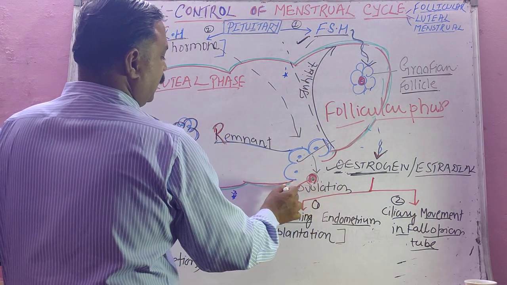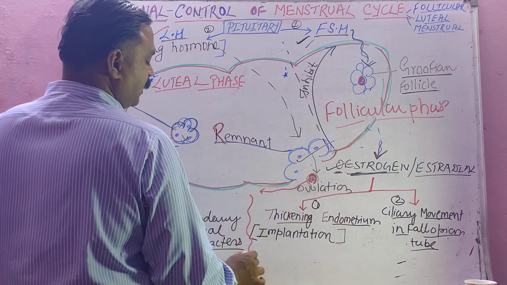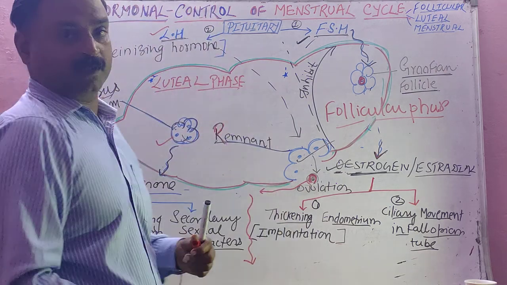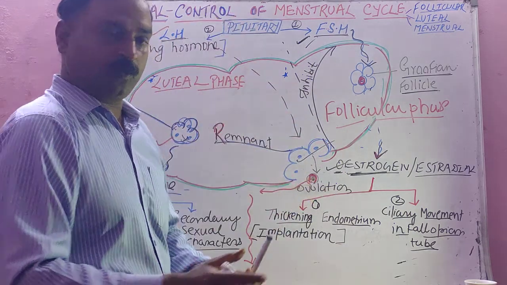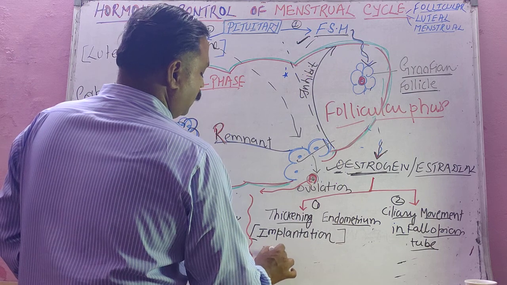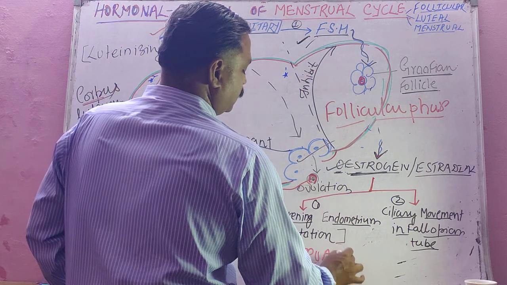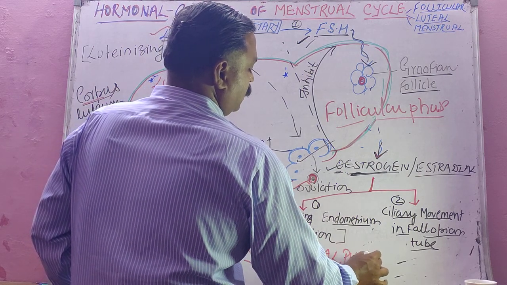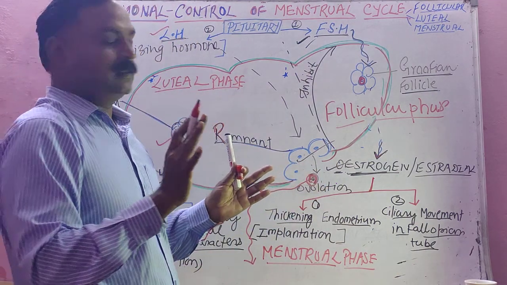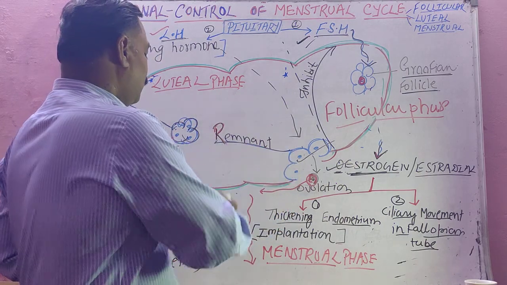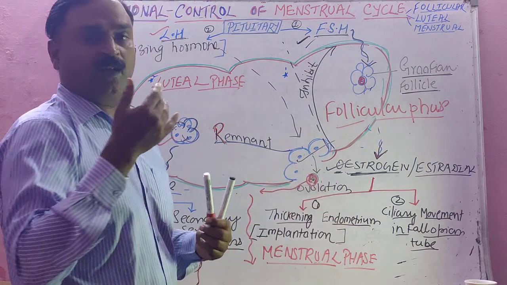If the ovum is not fertilized, then the ovum will degenerate and will come out from the vaginal orifice along with some dirty blood. The broken endometrium and this degenerated ovum will come out, and that third stage is called the menstrual phase, accompanied by menstrual flow. In that the unfertilized ovum degenerates, autolysis occurs, and the endometrium cells break and come out along with some dirty blood. That is called the bleeding phase or menstrual phase.